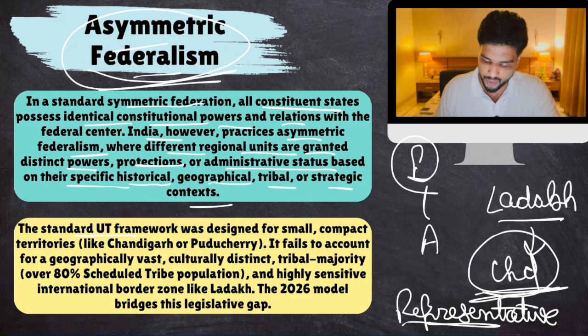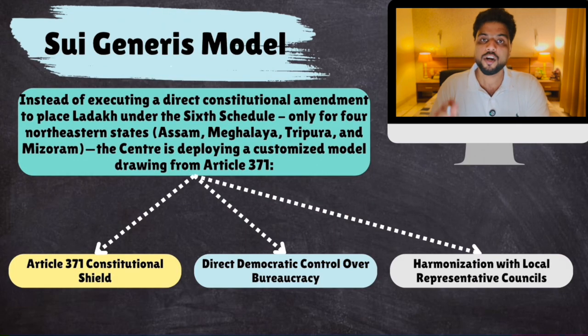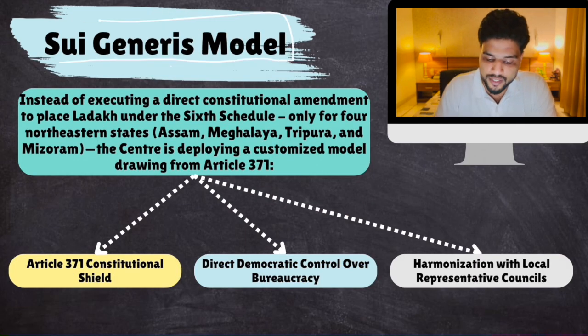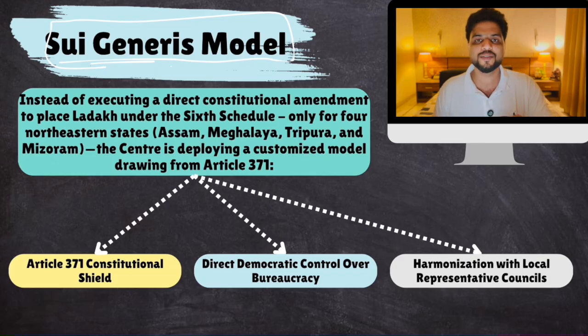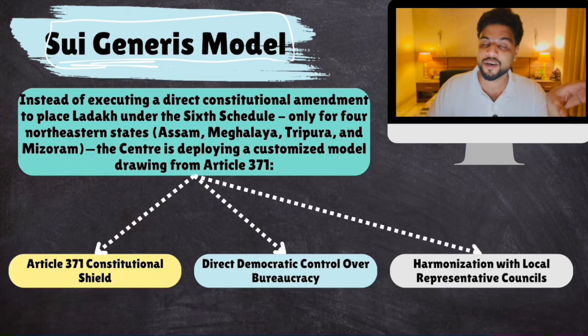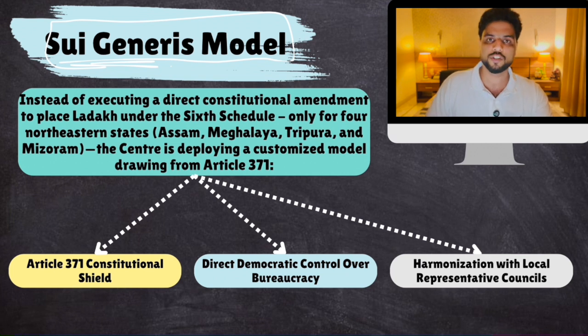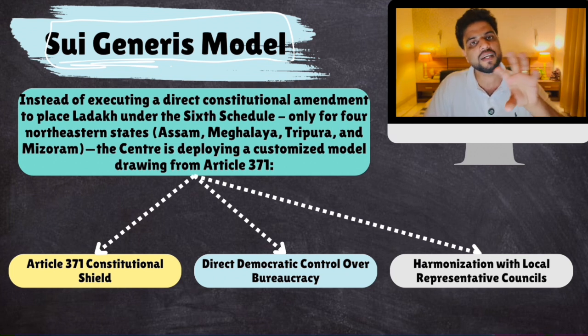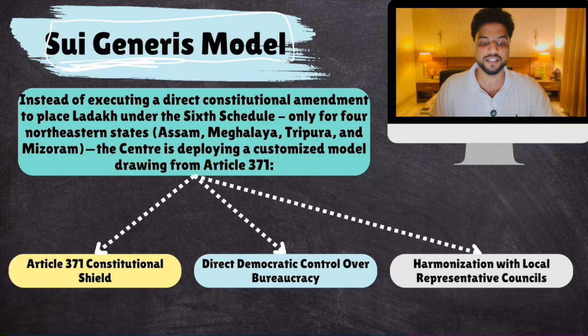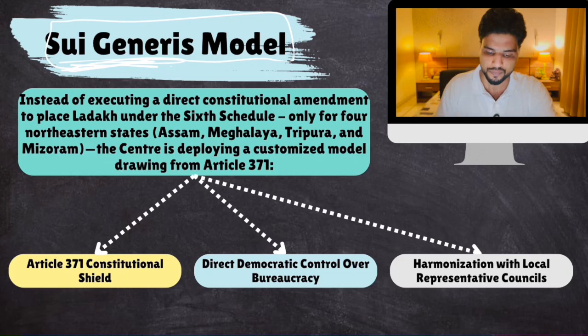Okay. So that is why we had to allow for asymmetric federalism to take over in case of Ladakh. Now, for Ladakh, we have created a sui generis model. Now, what do you mean by sui generis model? Well, sui generis model means one of its kind, a new model for Ladakh. Okay. There are different models for different states. Nagaland has a different model because Nagaland has been given some special rights. Manipur has been given some special rights, right? J&K was given some special rights. Now, Ladakh has been given a new kind of model. That is why it is called sui generis, new, one of its kind.